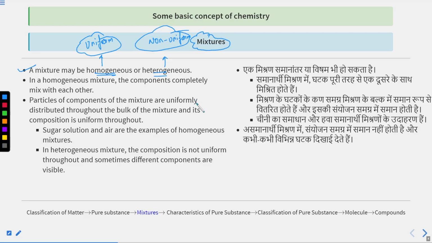In a homogeneous mixture, the components are completely and uniformly mixed with each other. For example, if you are taking salt and mixing salt in water, and you have a sufficient amount of salt which can get dissolved in water, you will get salt solution.